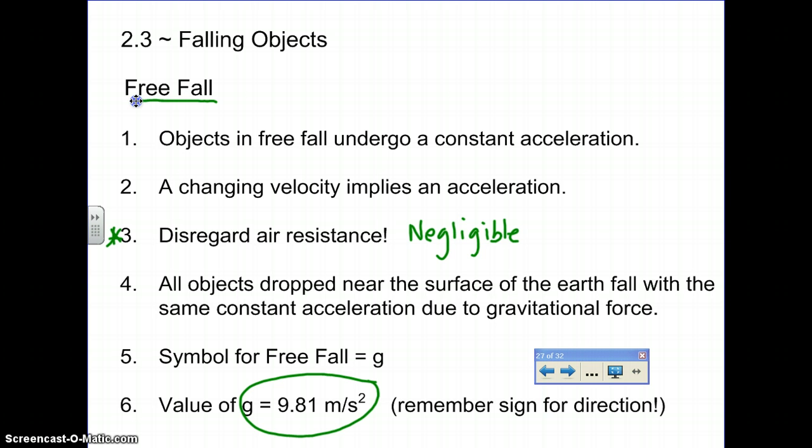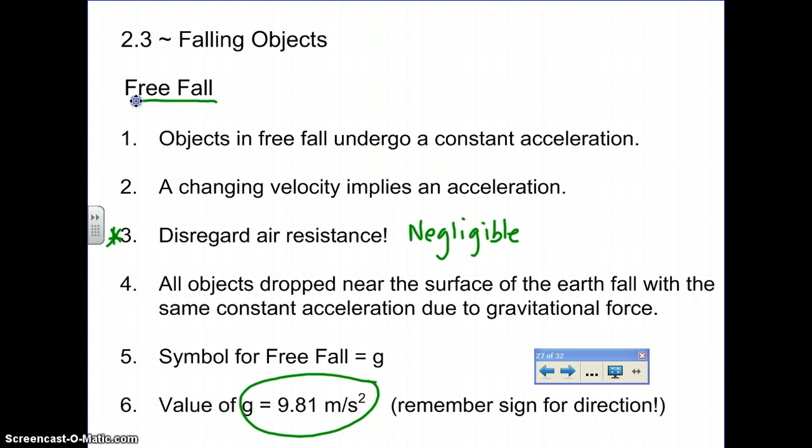That means that if we rounded this to 10, as things fall, they tend to get faster by about 10 meters per second every second they fall, as long as they're near the Earth. Pretty near the Earth would be where humans, without the assistance of any oxygen, would be able to perform an experiment. Okay, so not up at the highest top of the highest peak, not up in an airplane, not in the space shuttle, certainly not up at the space station or on the moon. Just near the Earth, what we generally consider the normal place where humans are doing these kinds of experiments.